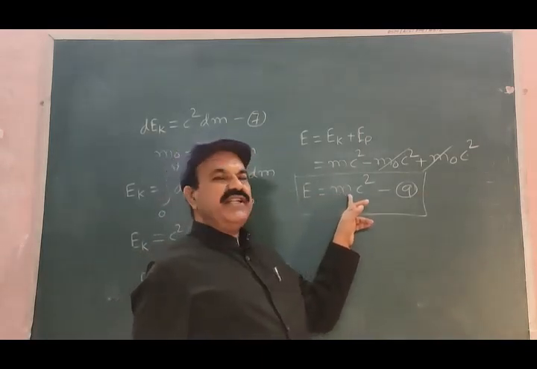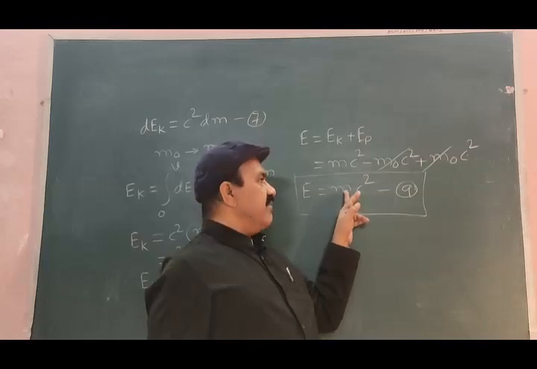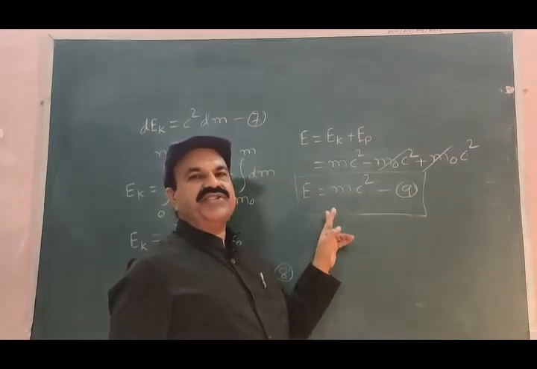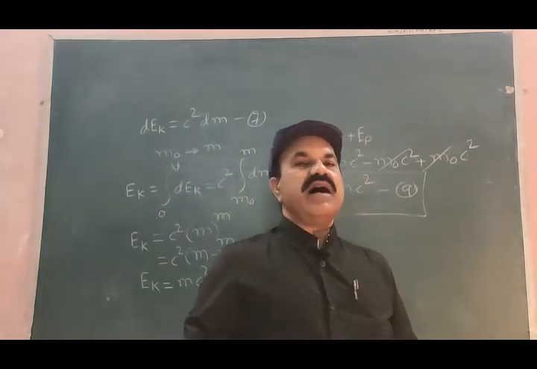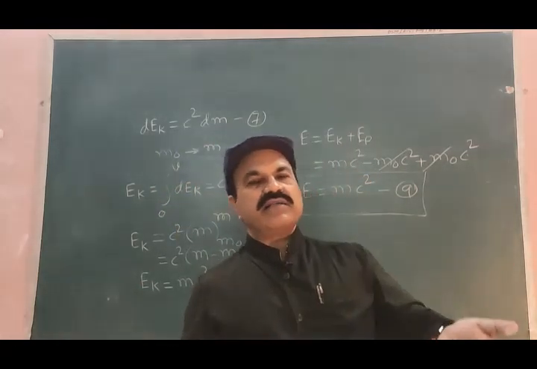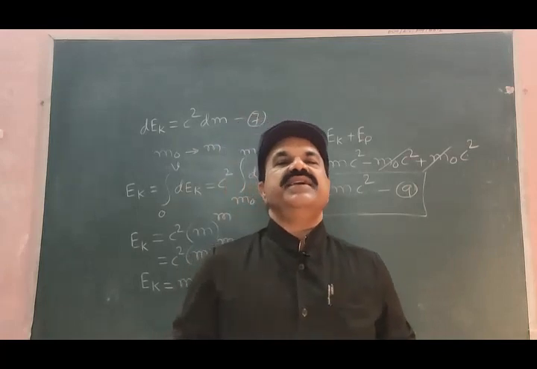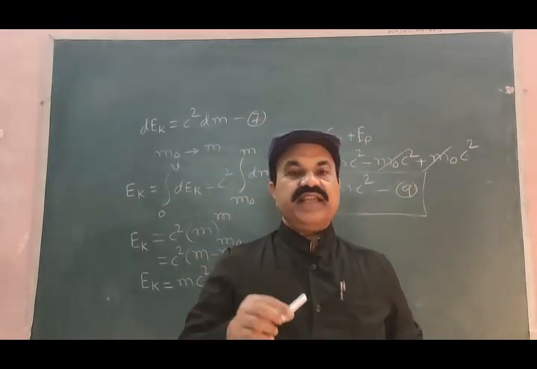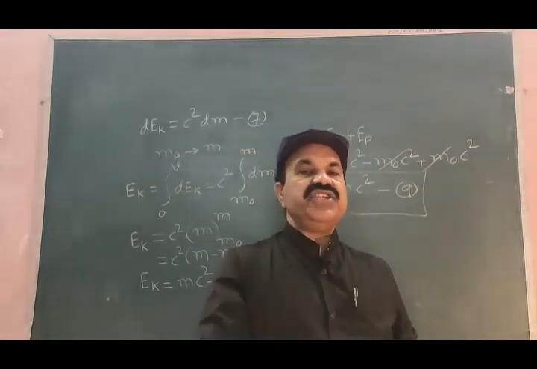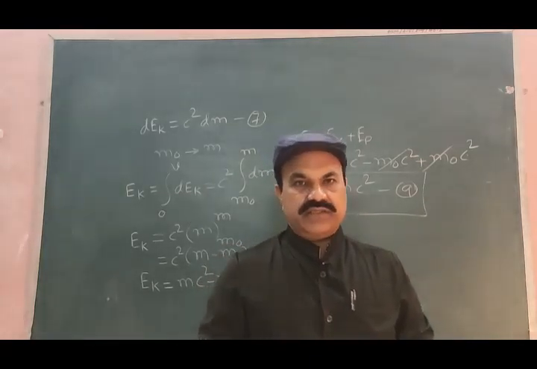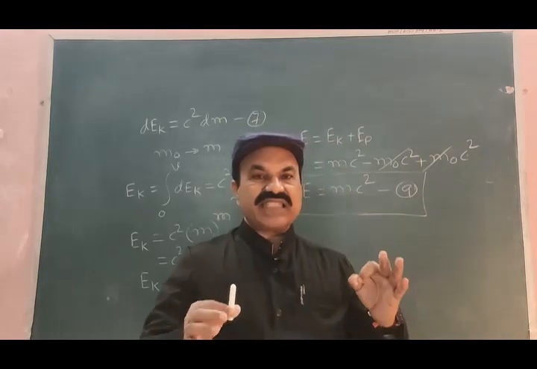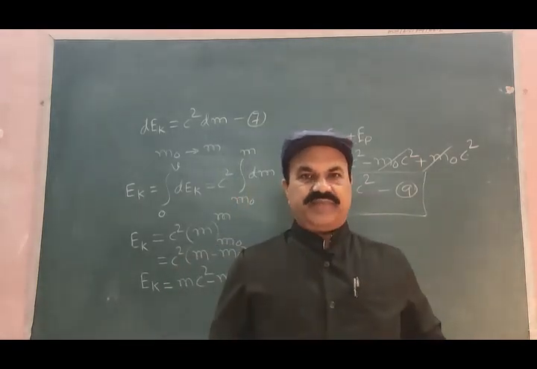Energy can be converted to mass, mass can be converted to energy. That is, energy may appear as mass or mass may appear as energy. That is, mass and energy are equivalent to each other. This is known as mass energy equivalence.